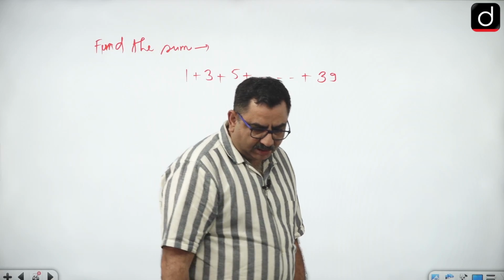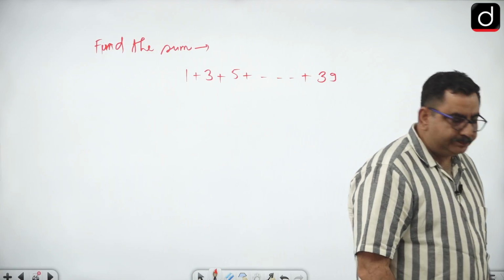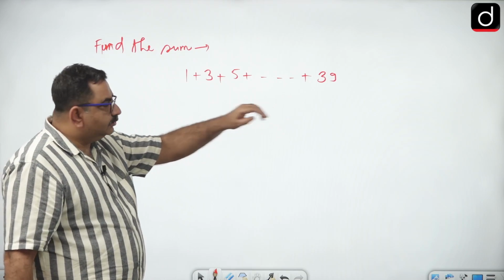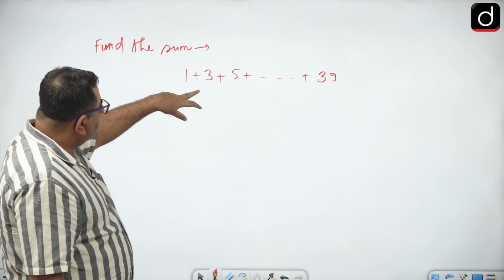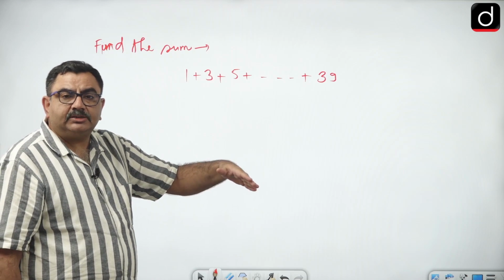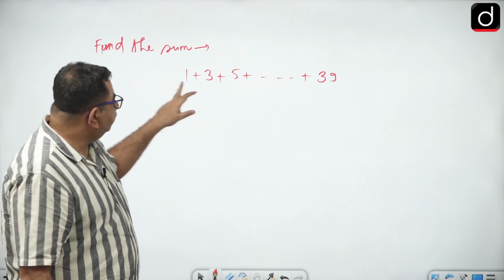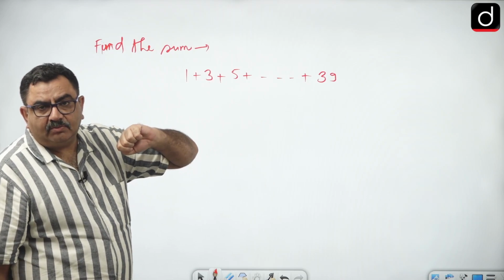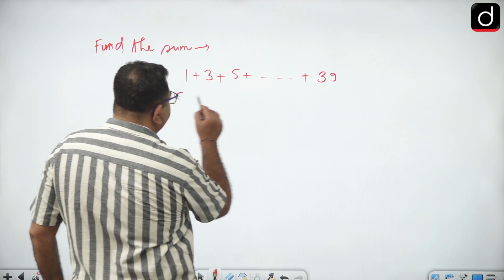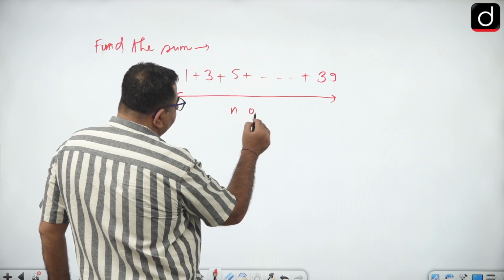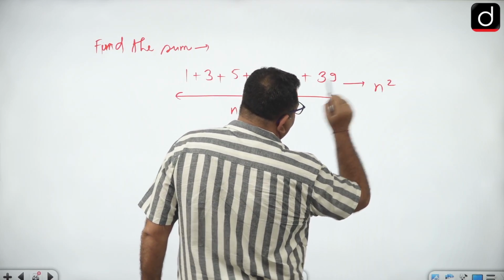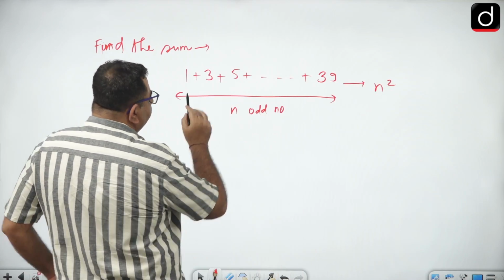How will you find it? Fast. You can see they are all odd numbers, right? So how many odd numbers are there? Because I know the sum of first n odd numbers is n square. So how many odd numbers are there from 1 to 39, right? If that is n odd numbers, then the answer is what? n square.